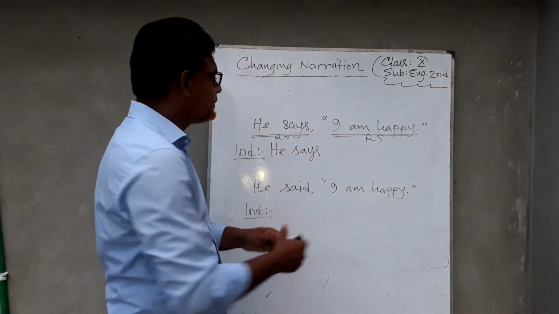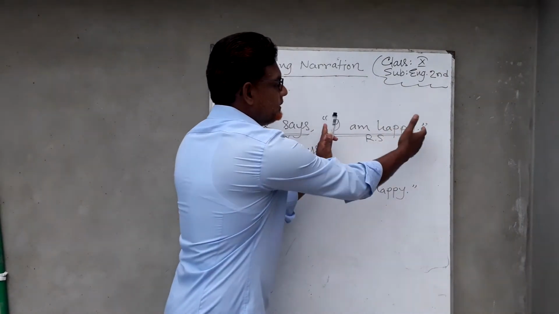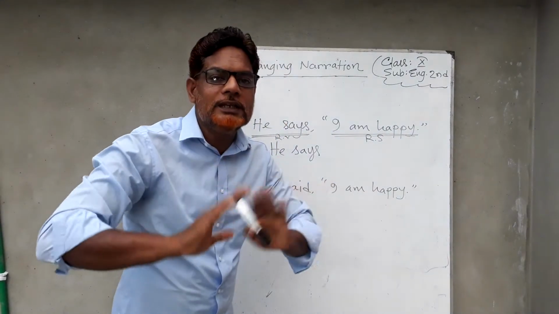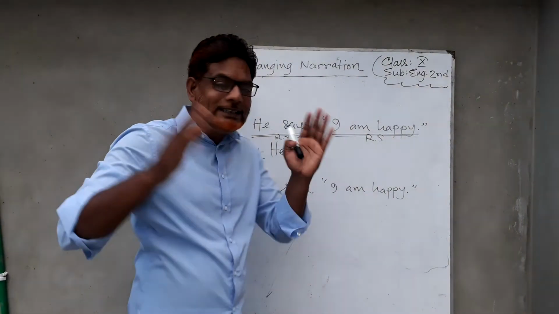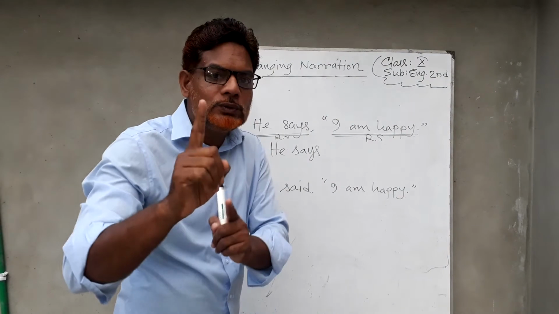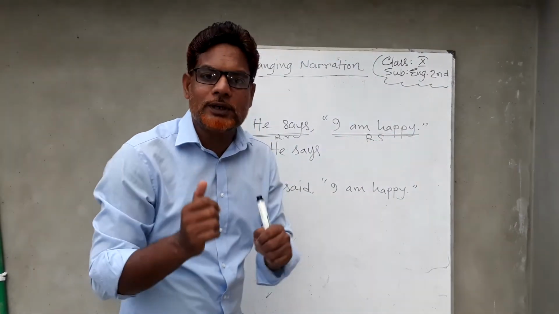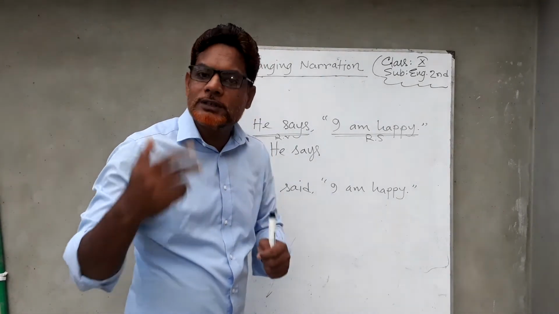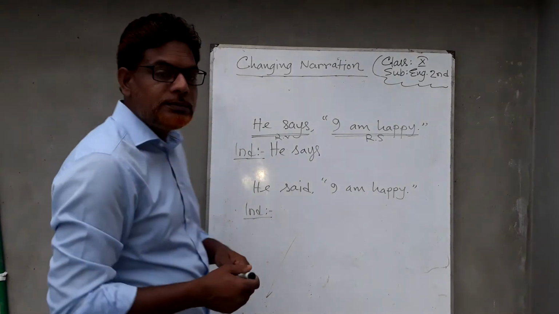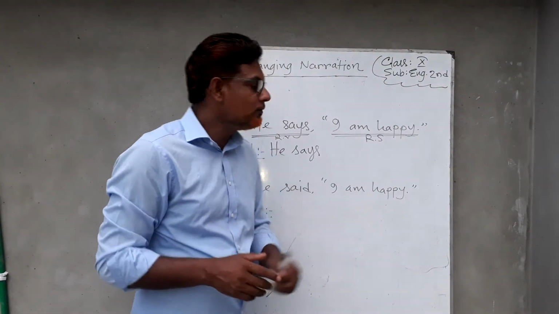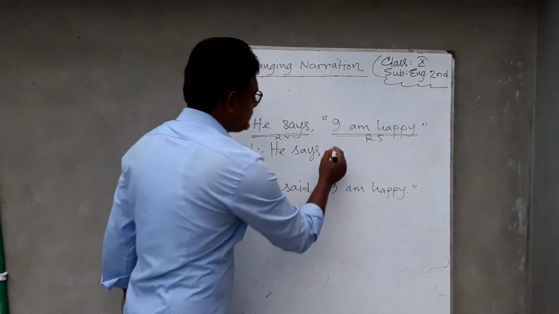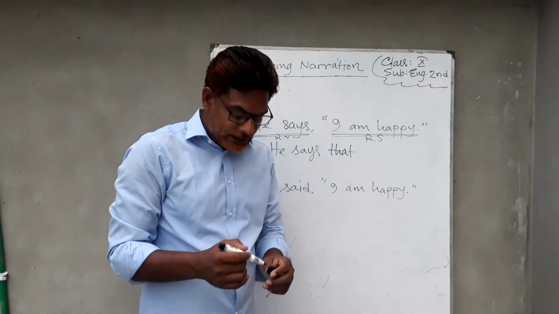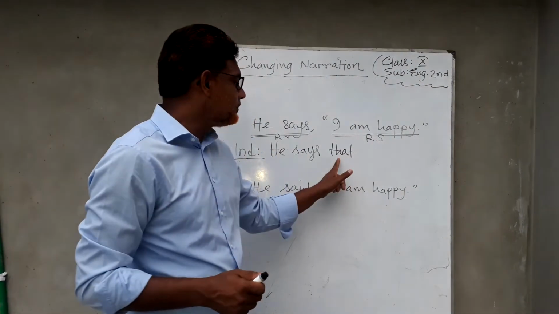Okay, then we have to add this reported speech. This reported speech will be added with the reporting verb, and the comma and the inverted commas will be eliminated. There are two parts, but in indirect narration we will make these two parts into one part. So we have to add these two parts. By what will we add these two parts? We can add these two parts with a conjunction. And which conjunction will be used here? In the poster I showed you that for an assertive sentence we can use that. As I am happy is an assertive sentence, that's why it will be added with that.